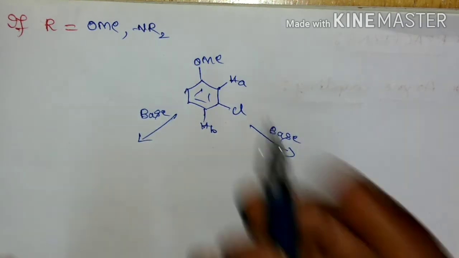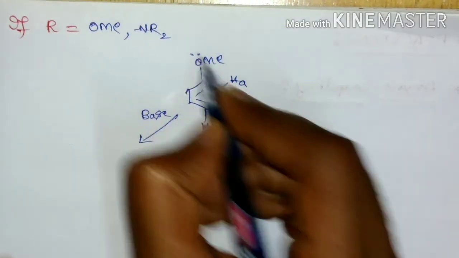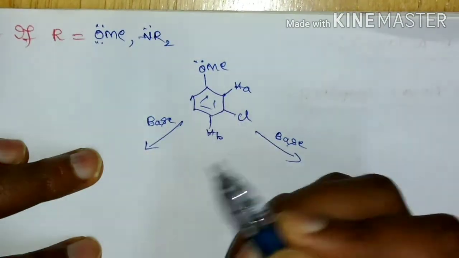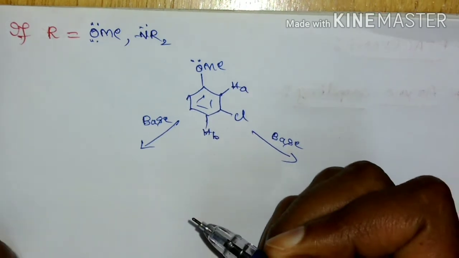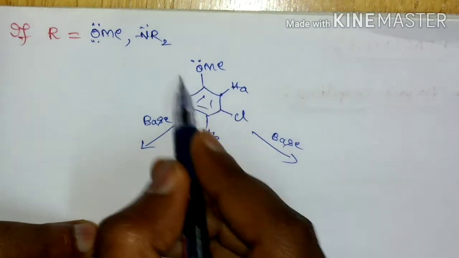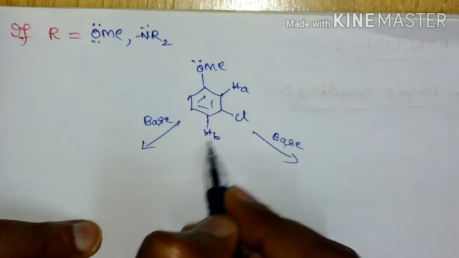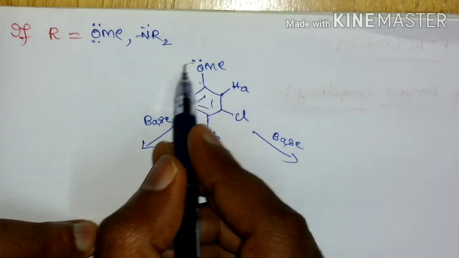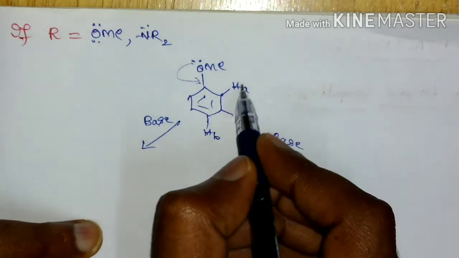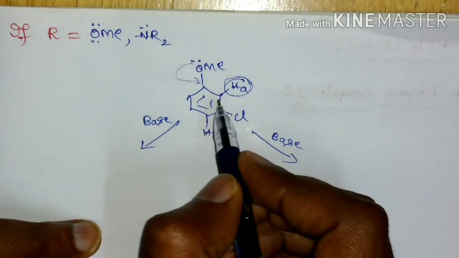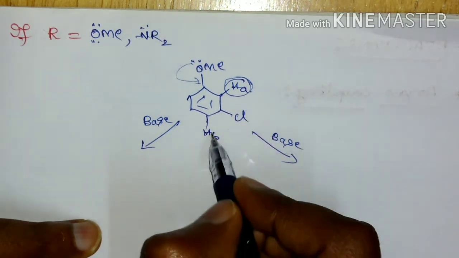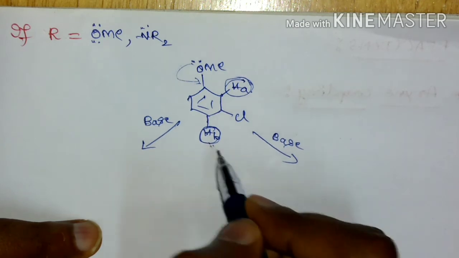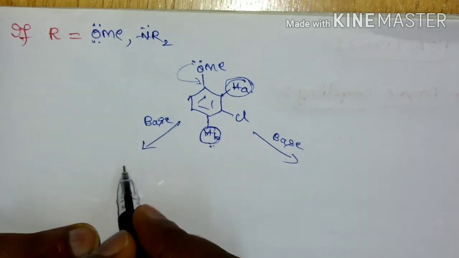Since this methoxy group is an electron releasing group, it is going to have a lone pair of electrons, so it is going to influence the ortho and para positions. Now the donation of electrons will be greatly felt at the ortho position, and it is somewhat less at the para position. So this HB proton is more acidic.